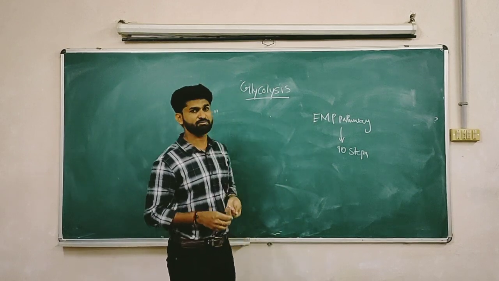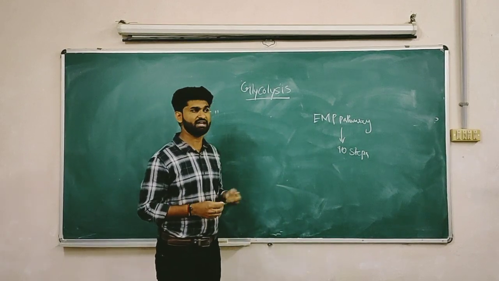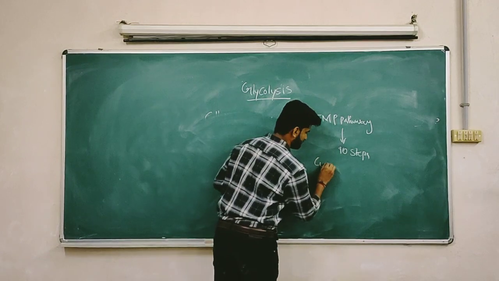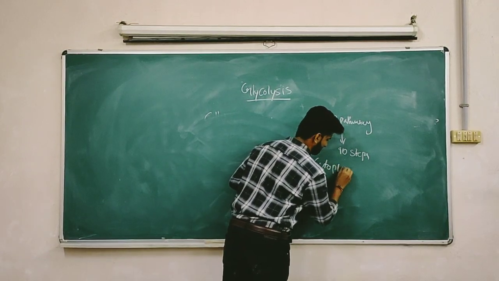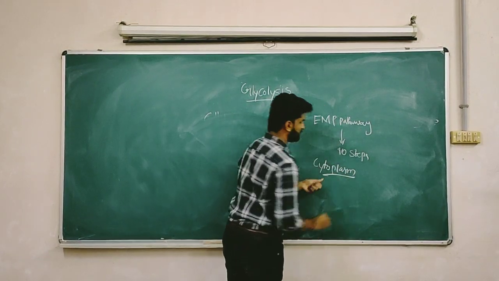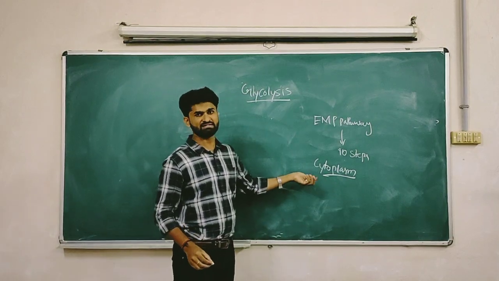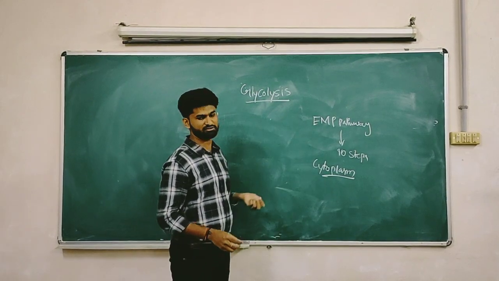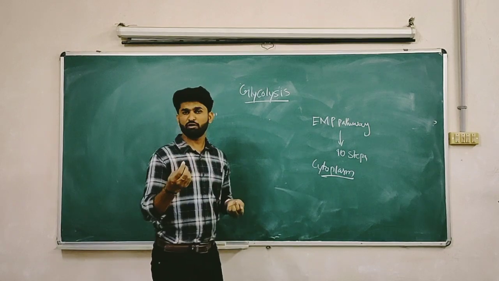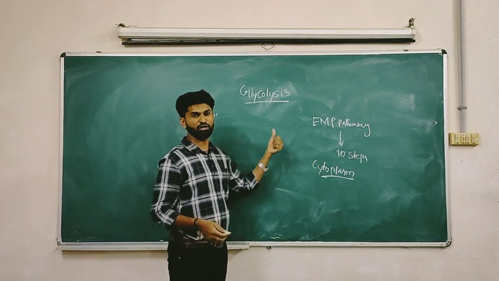Where does this glycolysis process take place? That is the cytoplasm. Every cell has a cytoplasm. In the cytoplasm, this glycolysis occurs. Now we are going to learn those 10 steps involved in glycolysis.